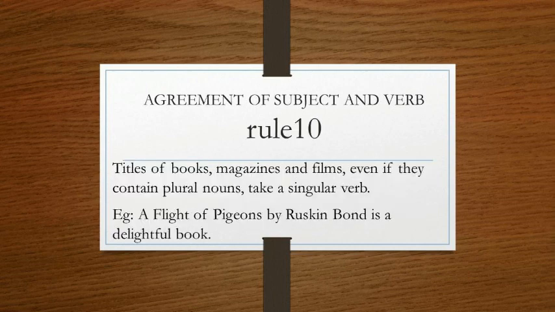Now next is rule 10. Titles of books, that is names of books, magazines and films, even if they contain plural nouns, take a singular verb. A Flight of Pigeons is the title of a book which was written by Ruskin Bond. So here, though pigeons is plural, it will take the singular verb. The example is, A Flight of Pigeons by Ruskin Bond is a delightful book.